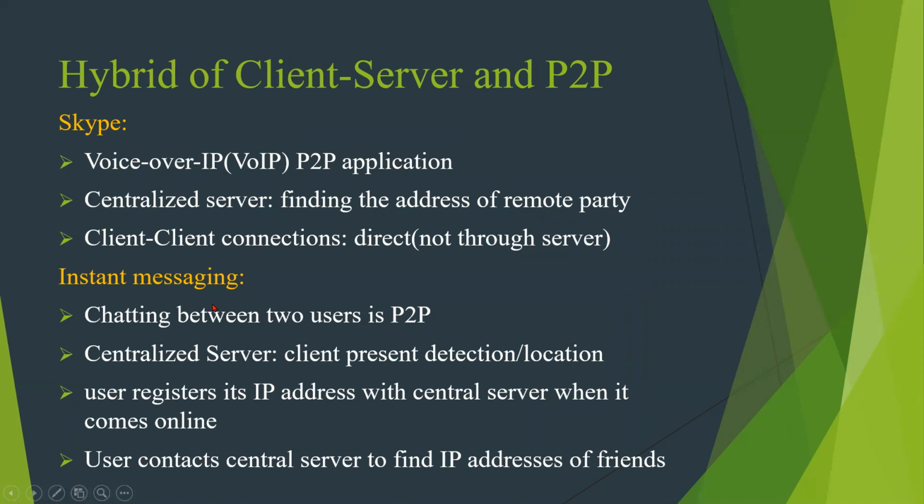Instant messaging is chatting between two users over IP, like WhatsApp. It has a centralized server for client presence detection or location. The user registers its IP address with the central server when it comes online. The user contacts the central server to find the IP address of friends. Instant messaging is like WhatsApp and Telegram.